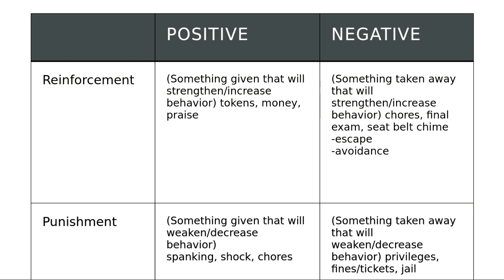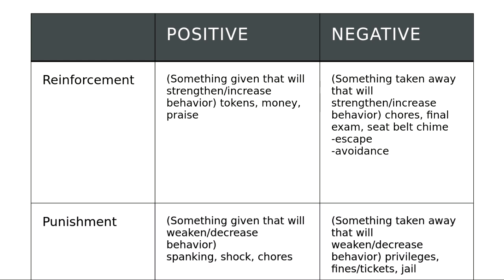So you show up for your job and you receive the positive reinforcer of getting your paycheck. And praise is also a positive reinforcer. You give somebody praise, so that's the positive part because you're giving them praise. And as a result of being given praise, their behavior increases. So again, positive reinforcement, you're giving something, you're adding something, you're presenting something that will reinforce or increase the behavior that it follows.